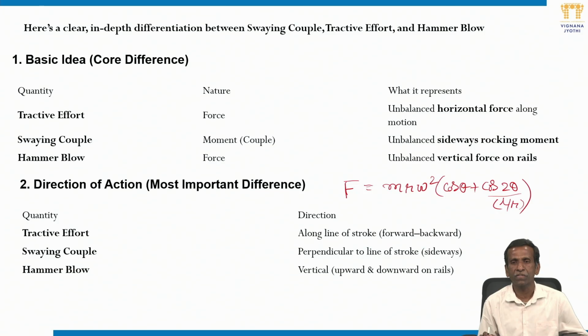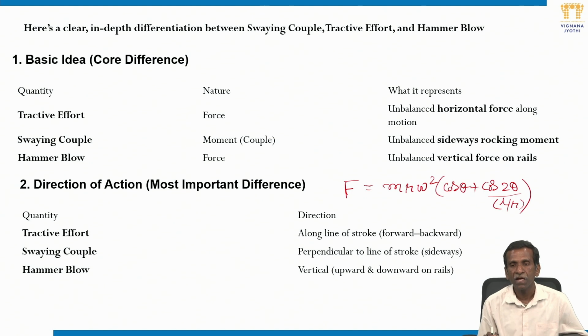Tractive effect is a force. This is unbalanced horizontal force along the line of stroke, that is along the motion. Swaying couple is another quantity which is a moment couple, which is unbalanced sideways rocking movement. And hammer blow is a force which is unbalanced vertical force on rails.